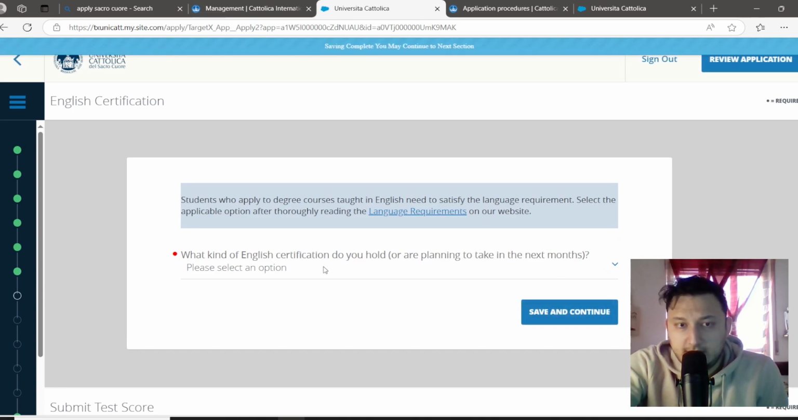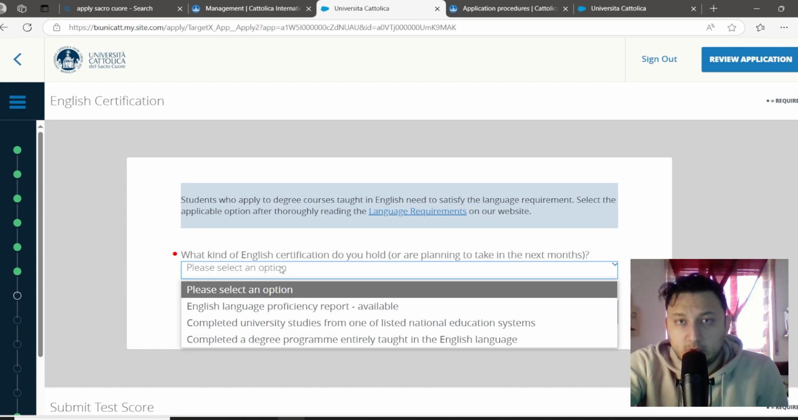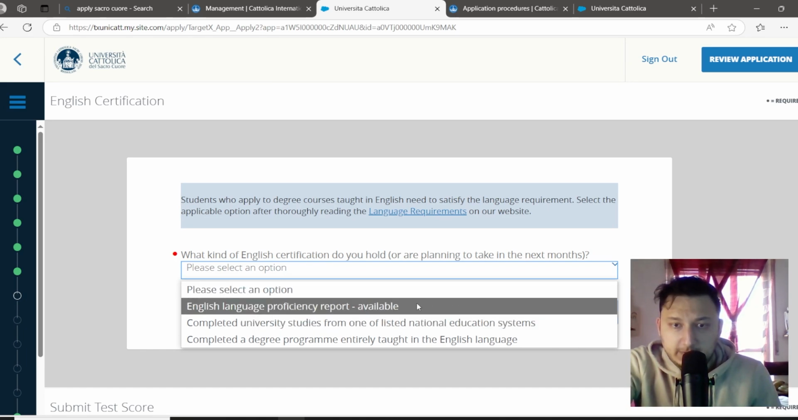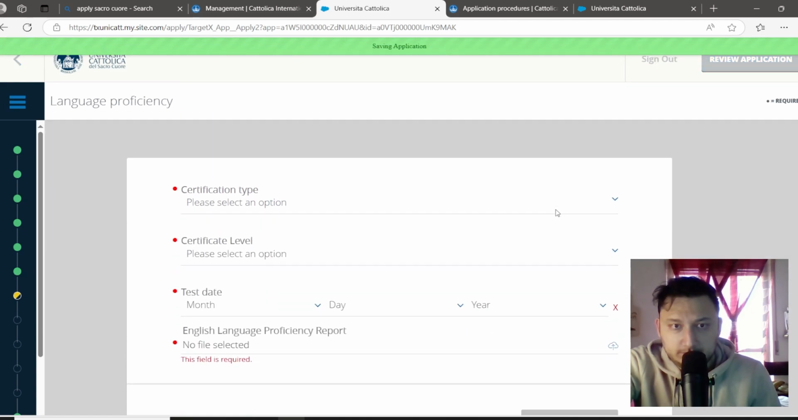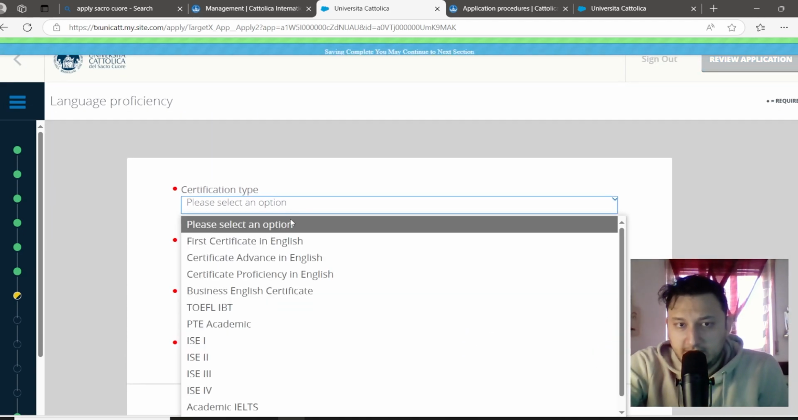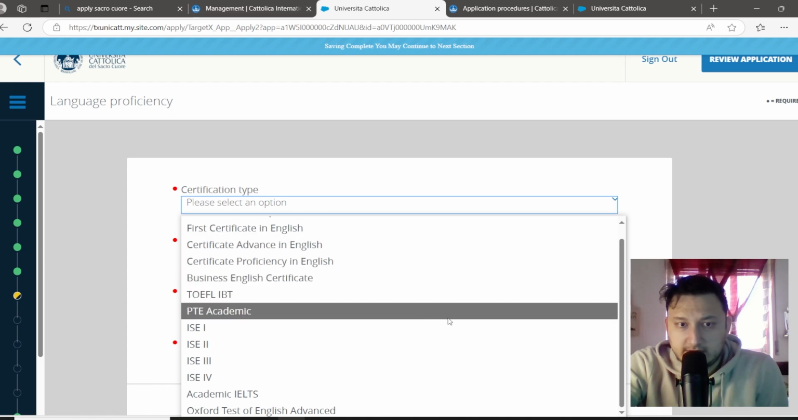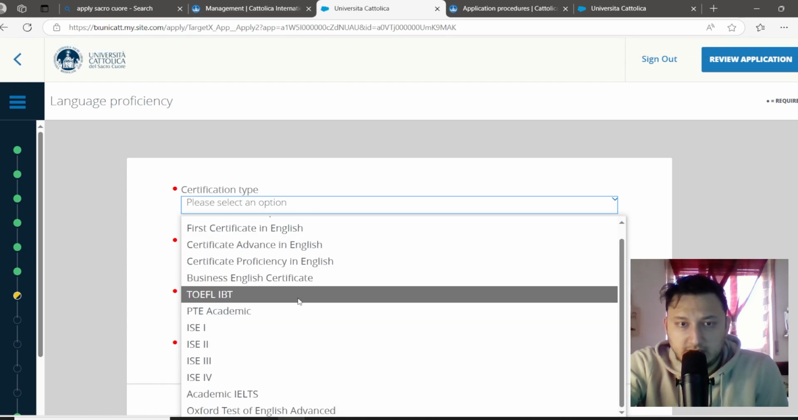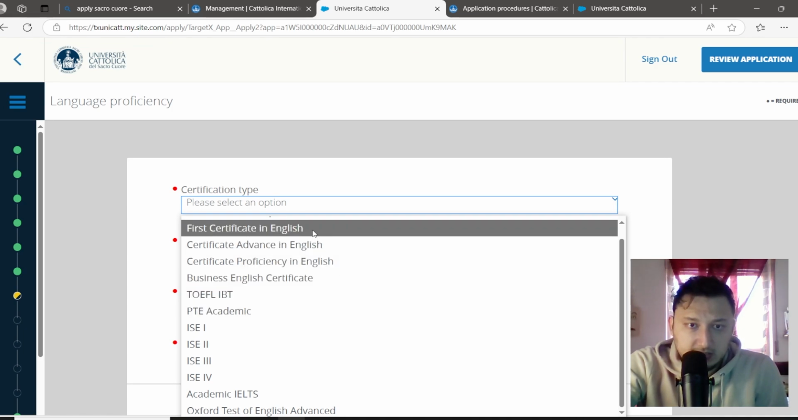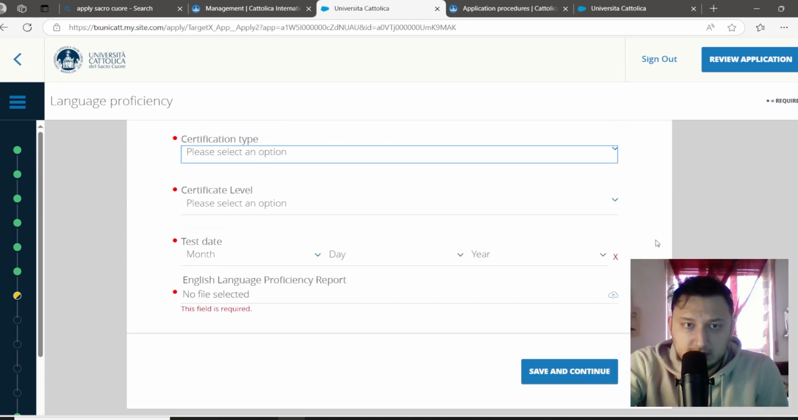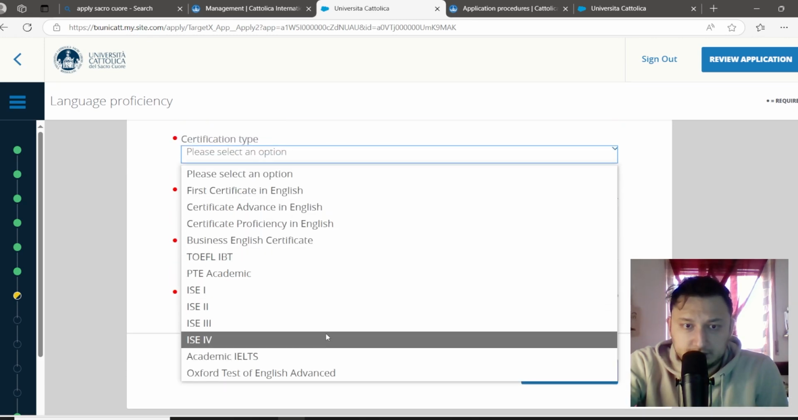Now you should write here your English language certificate. If it is available, just click here. It is saving. So certification type, if it is IELTS, you should click on IELTS. If it is Oxford Test of English Advanced or TOEFL iBT or PTE, you should select that. So where is the IELTS? Here.